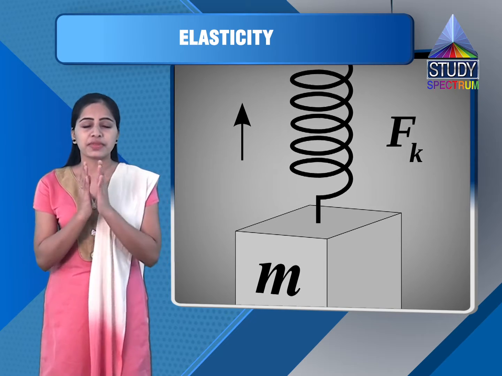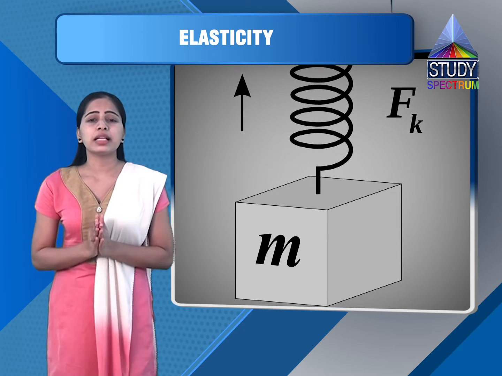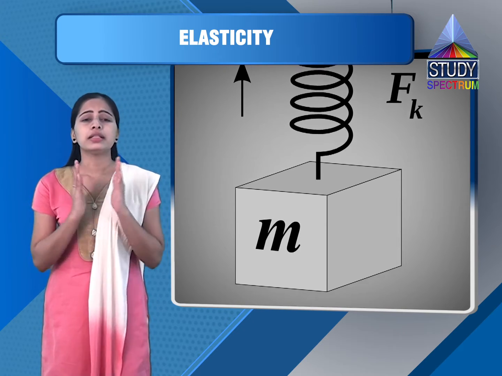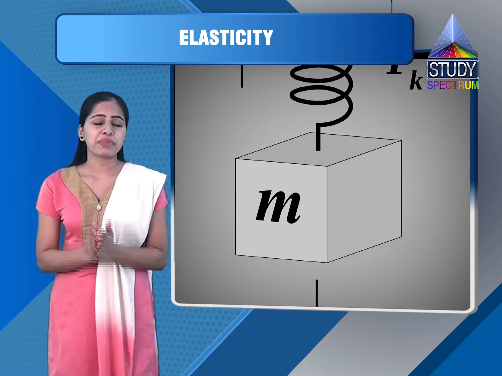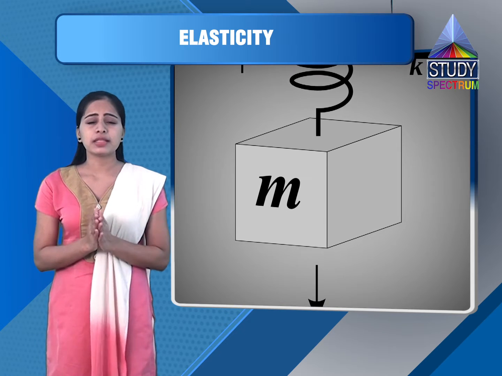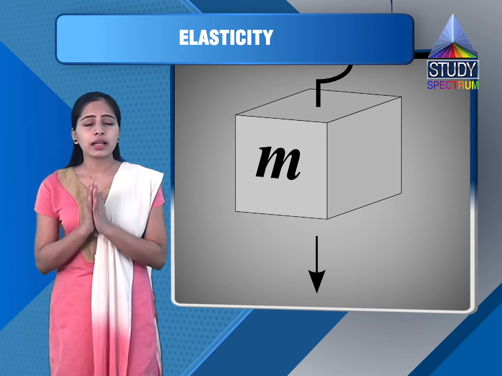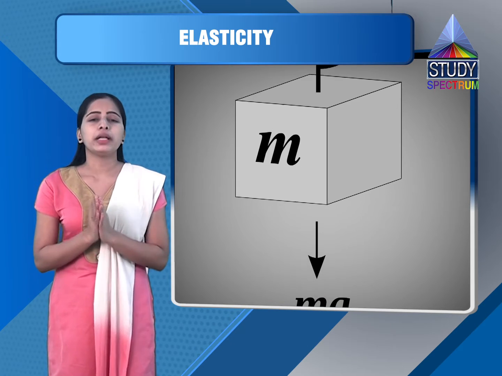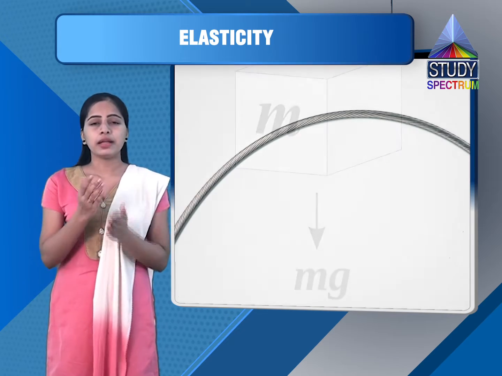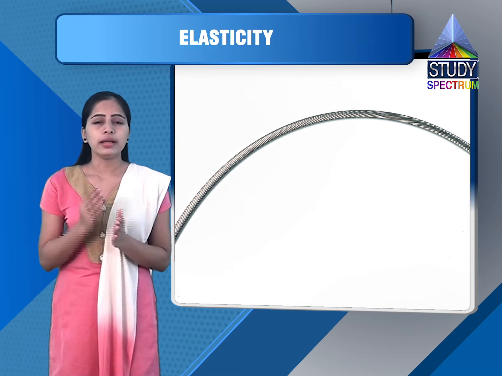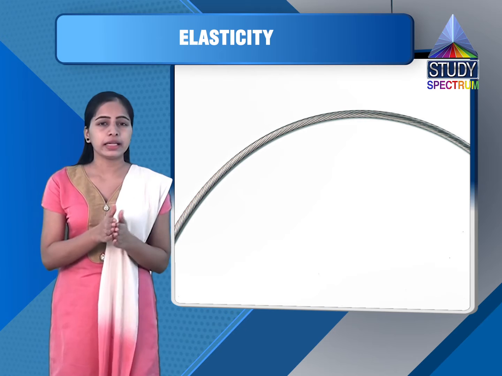We can say from this figure that provided the elastic limit is not exceeded, the deformation of a material is proportional to the force applied across it. Let me explain this. For a particular material there is an elastic limit. Suppose I have one wire and I apply a force. After removing the force, it will regain its shape.